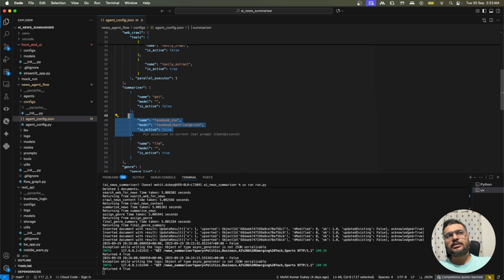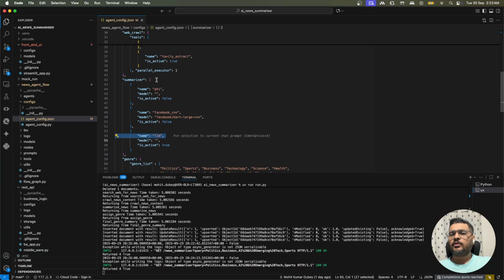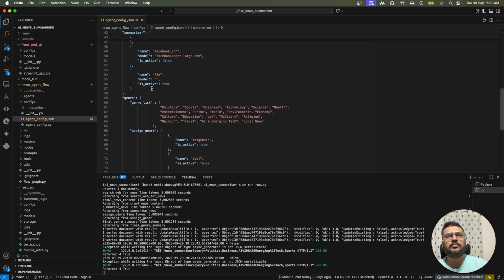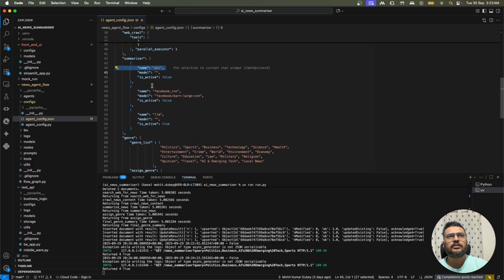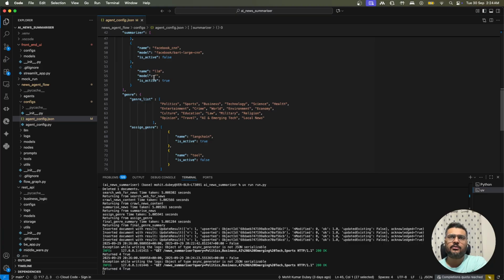Otherwise, there is this LLM, which is the Facebook LLM. I have personally noticed that this does not work that well because it has some knowledge cutoff, and it's not able to summarize that well. The real-time LLMs are doing it very well. However, if you want to do it locally, you can write the implementation for a local model as well. I have not written it, but it is on you. When you're downloading, you can write it and use it. It's an MIT licensed project, so you can take it and add your things.